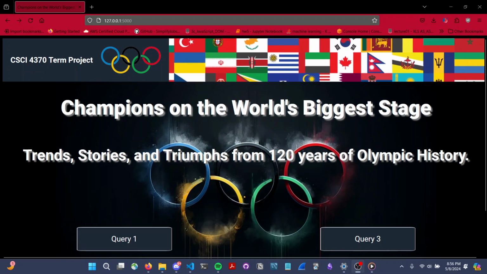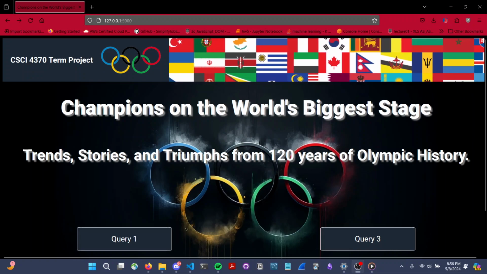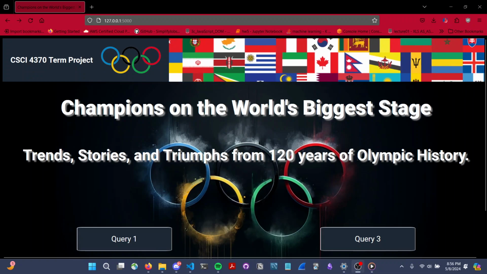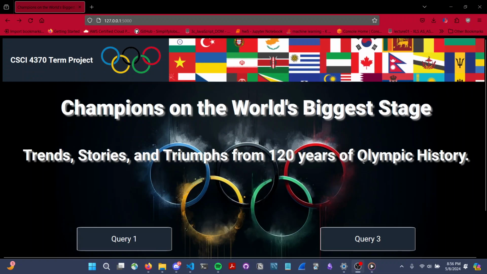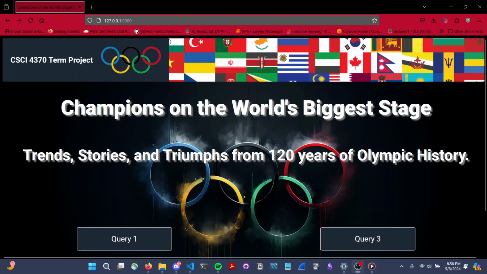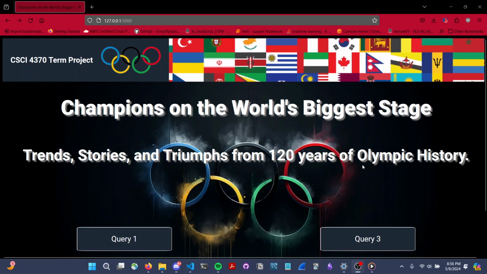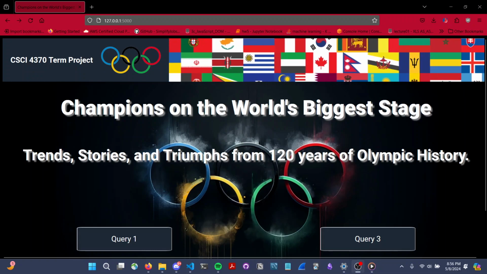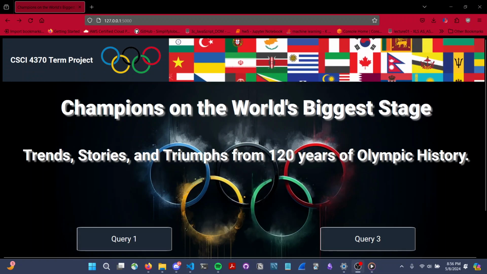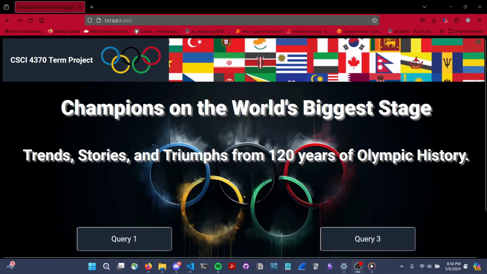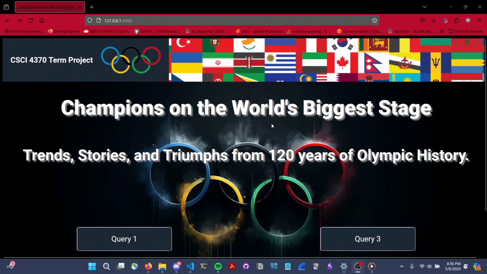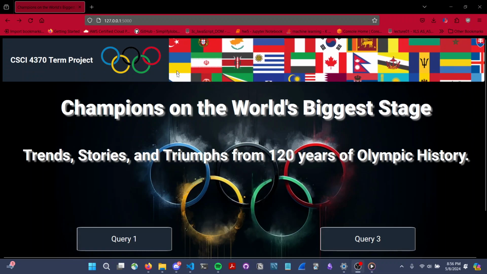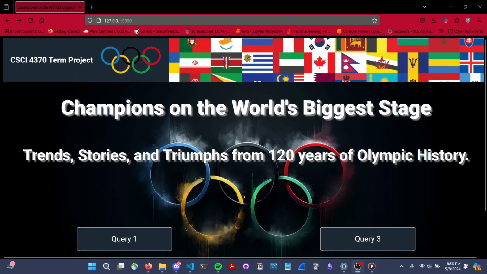We created the database independently, as you saw at the beginning of this demonstration, by first running database.py, and then in our main application, just accessing the database instead of updating it every time we wanted to make a query. And we access it through a cursor, and we could access it in different ways, however we needed to, depending on the query. So yeah, I just wanted to make a little note of that.